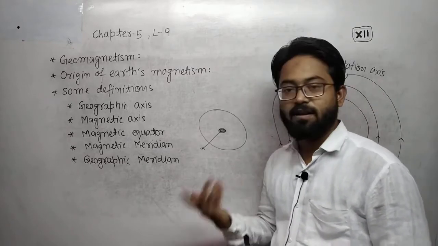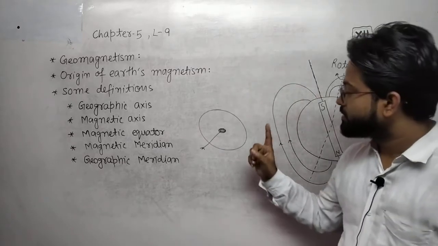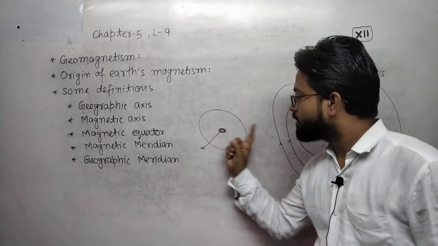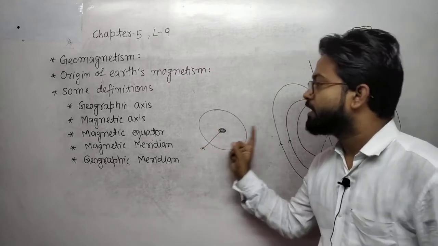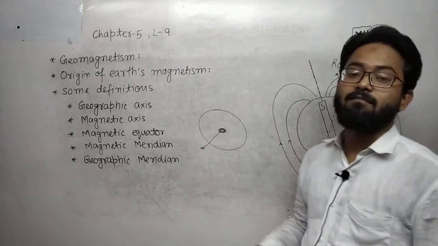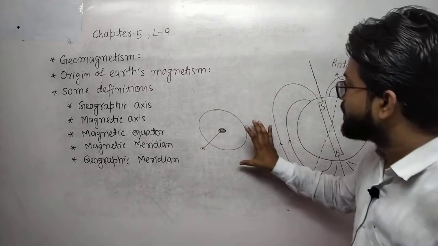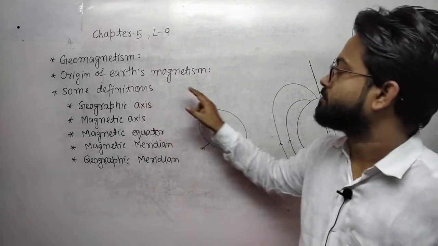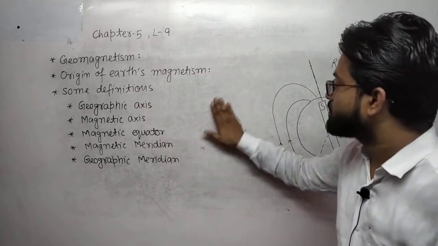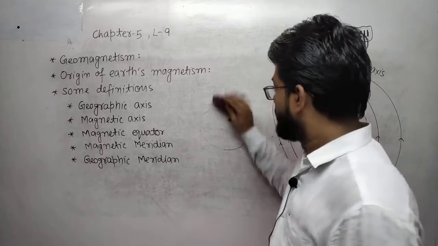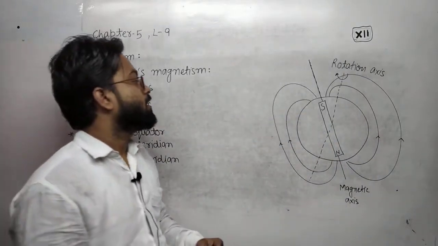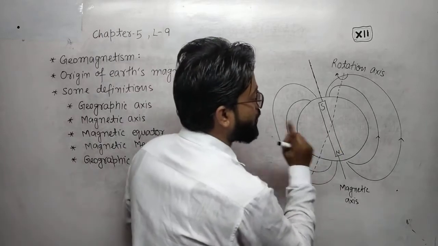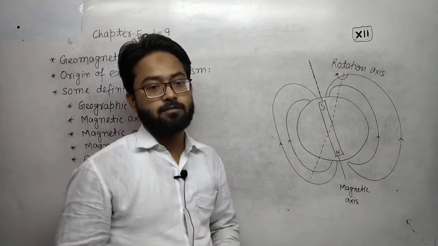They behave like a charge, meaning the charge is rotating in the earth's core, so it will behave like a magnet. This is the origin of earth's magnetism: the rotation of ions in the earth's core.